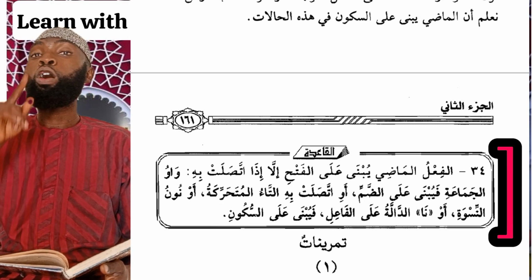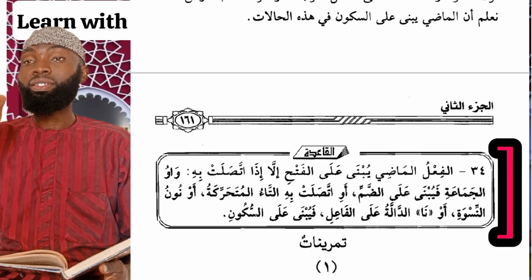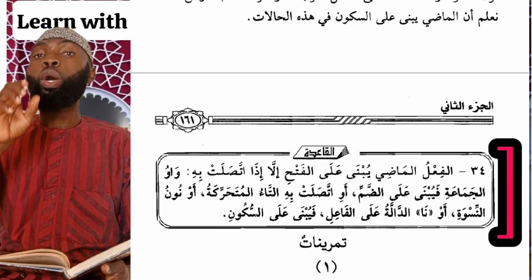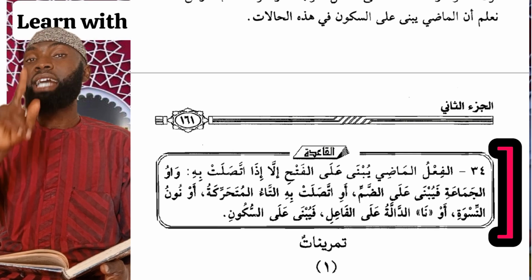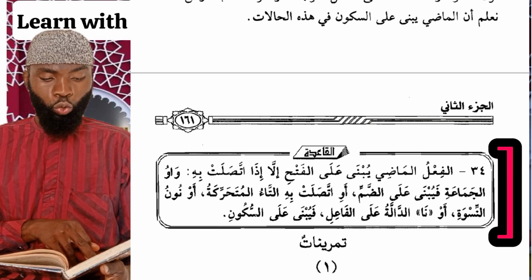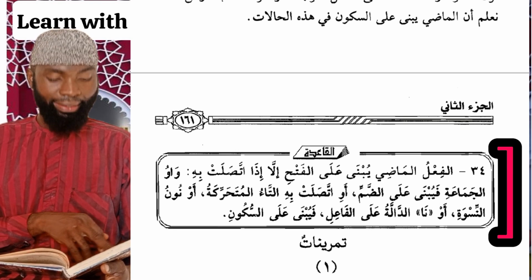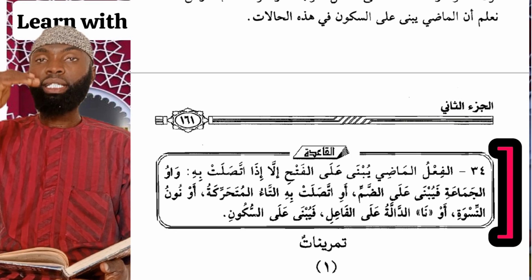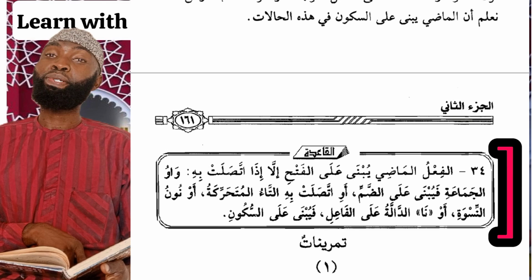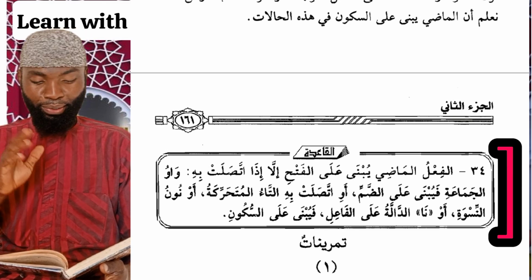Or nun al-niswa, the nun which shows that females perform the action. Or ta al-mutaharrika, a ta which has the diacritical sign of fatha, kasra, or dhamma. Or na al-dalla ala al-fa'il, the na which indicates the performer of the action. Fayubna ala sukun. It is in this case that the past tense verb will be built upon sukun.